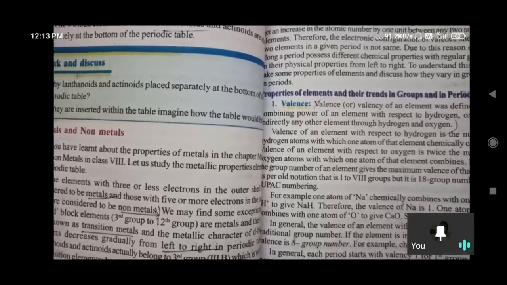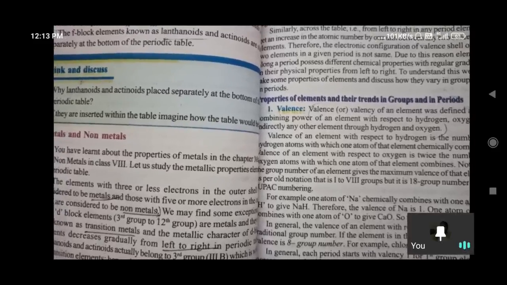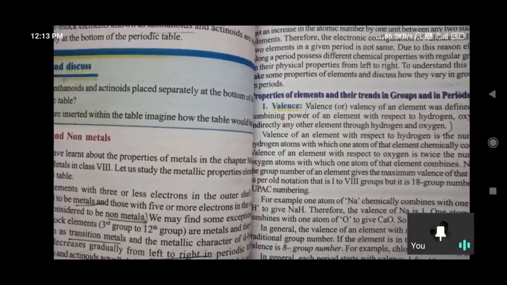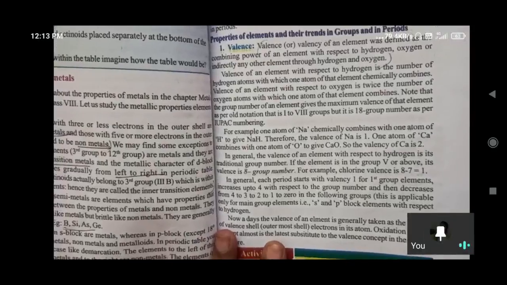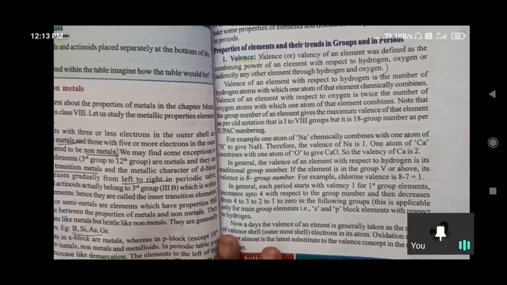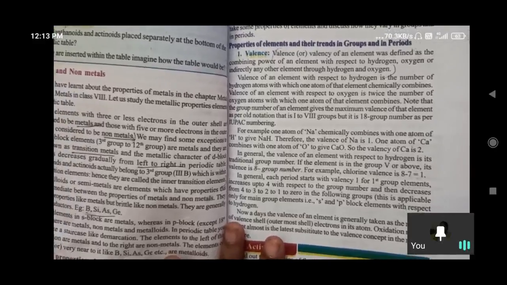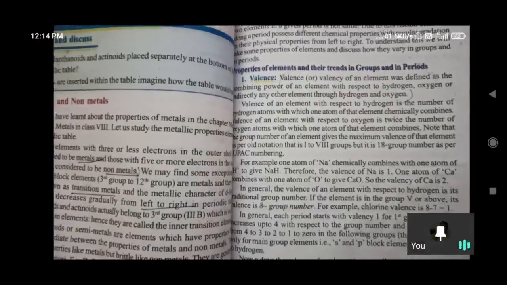The combining capacity of an element is called the valency of that element. The outermost shell, loosely and easily removable electrons, come under valency. And here the notations are from 1 to 8 groups, but it is 18 groups as per IUPAC numbering. 1 to 8 we are calling, again subgroups we have A and B, and 8B contains 3 columns. In that manner we got 18 groups numbering in total.